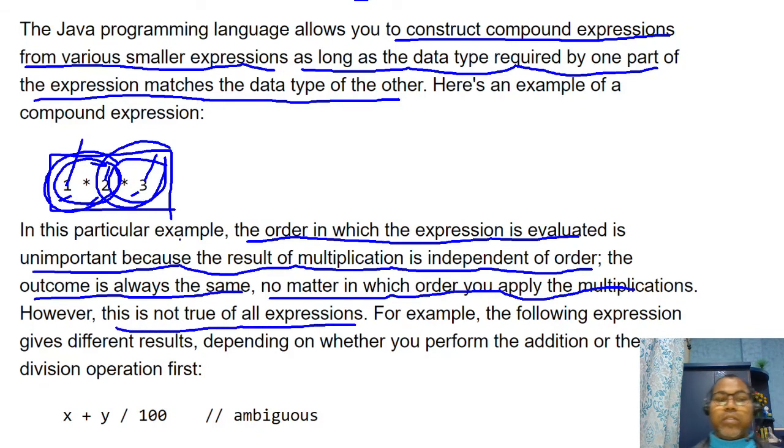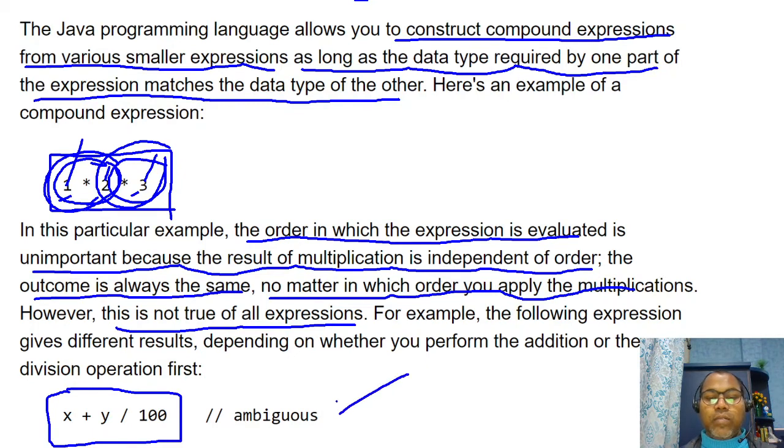However, it's not true for all expressions. Take precedence order, for example. If you write x plus y divided by 10, this is very ambiguous. If you evaluate x plus y first and then divide by 10, it gives a different result than if you first evaluate y divided by 10 and then add x.